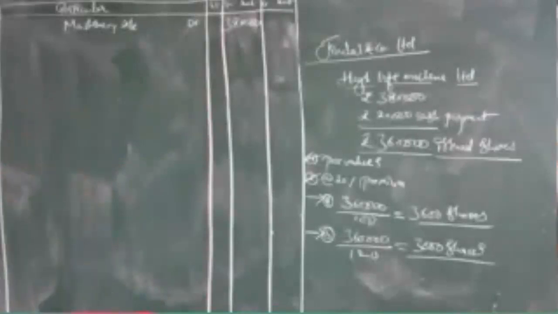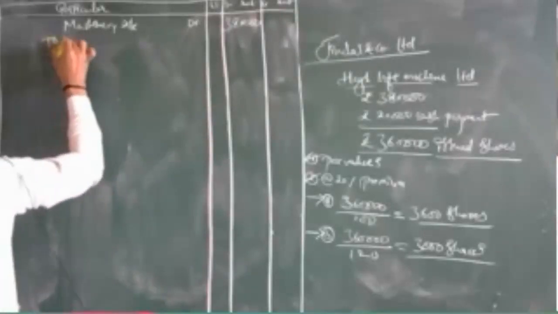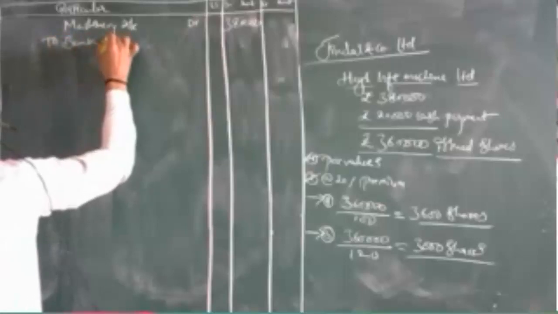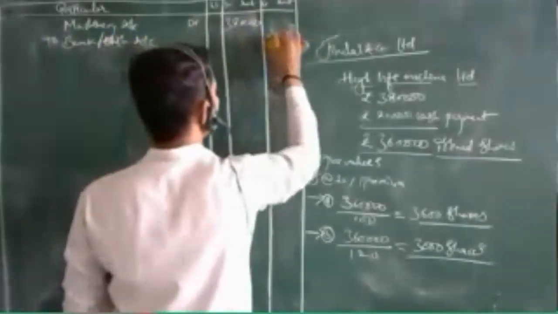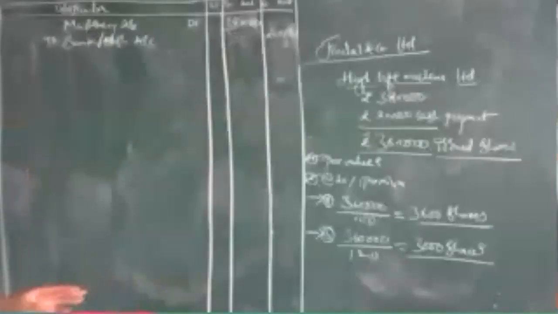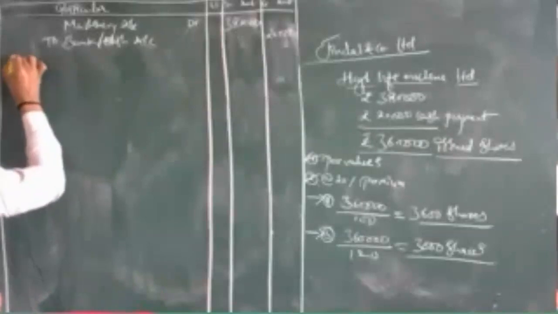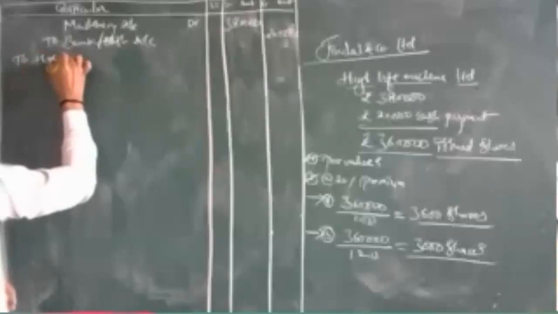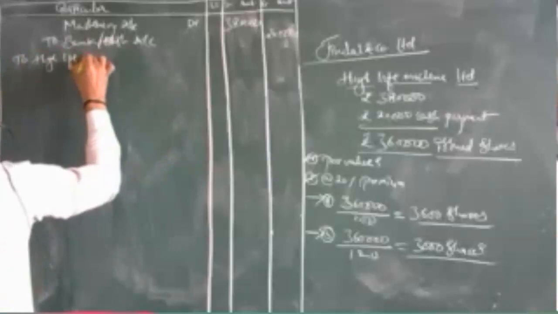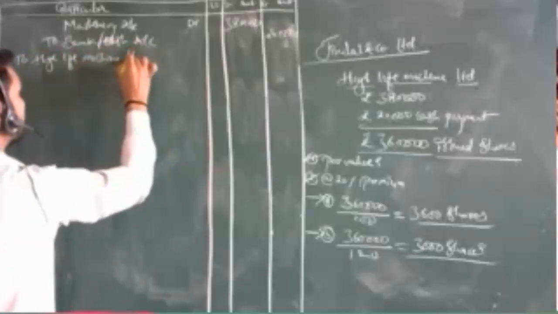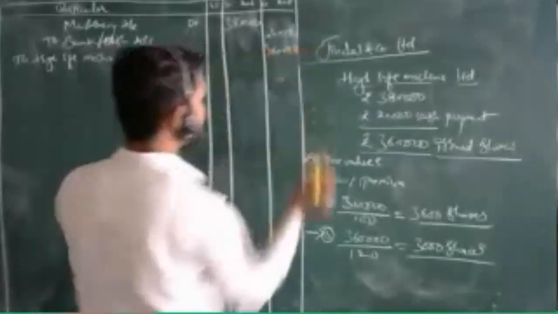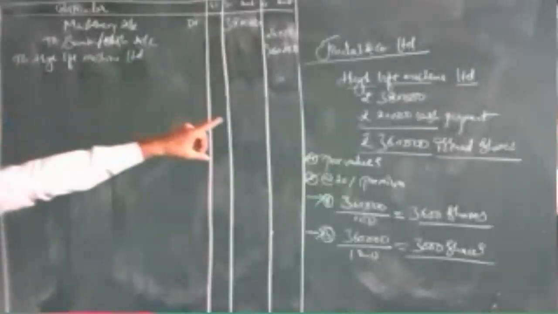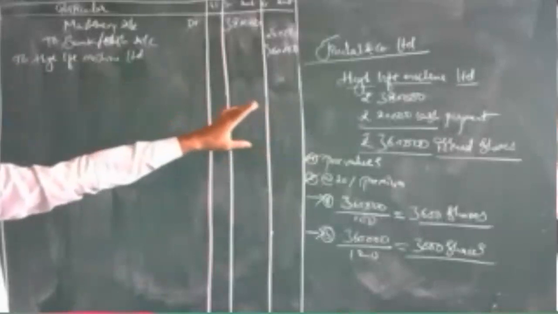You have made the cash payment, so you will show it as to bank account or cash account 20,000. The remaining you are going to show as to High Life Machine Limited 3,60,000, because you are going to pay in the form of shares.